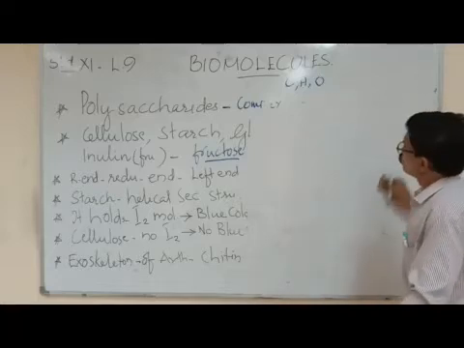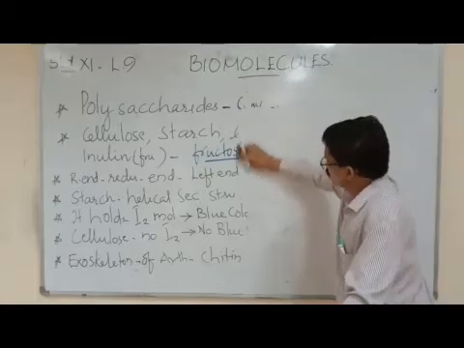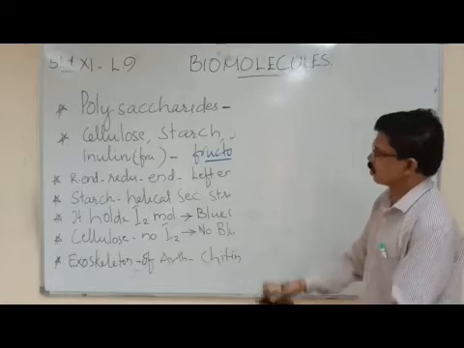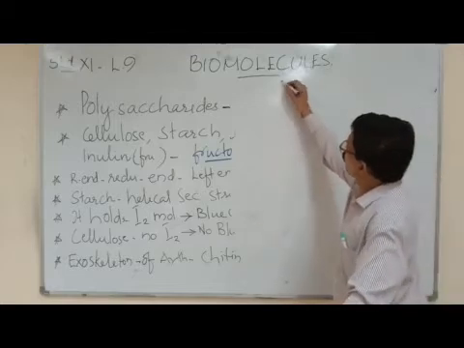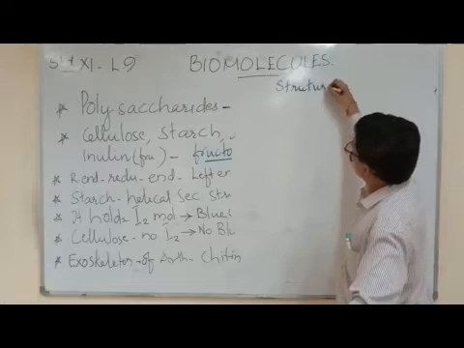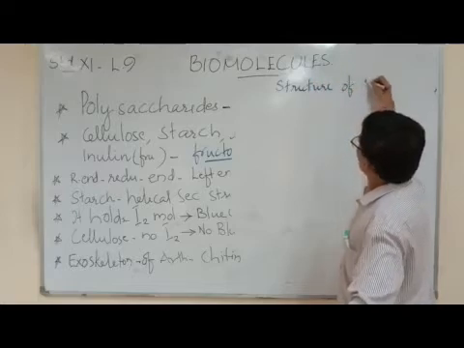Now we are coming to the next subtopic, the structure of protein.